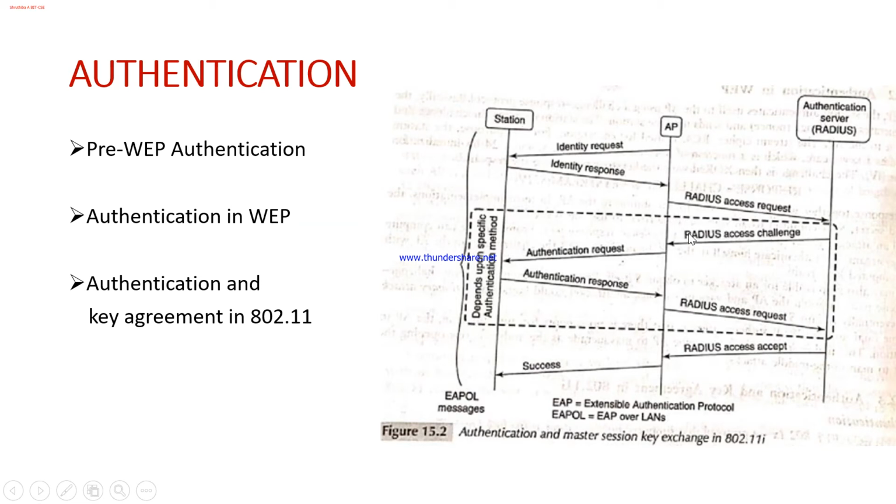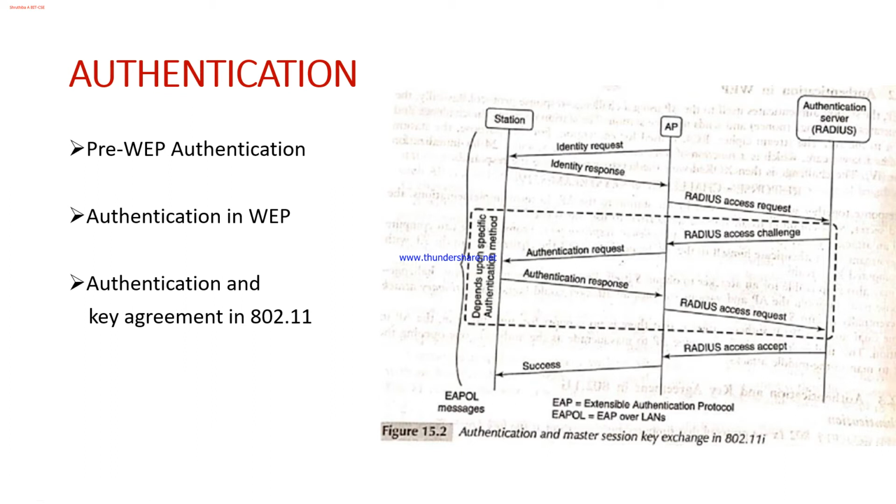The access point will actually maintain the authentication server. This authentication server will check the integrity of the station, I mean whether the station is an authorized one. That authentication is done by this Radius. These steps, whatever I explained here, are specific. It depends upon the specific authentication method, so it is not generalized. It might change from one application to the other.